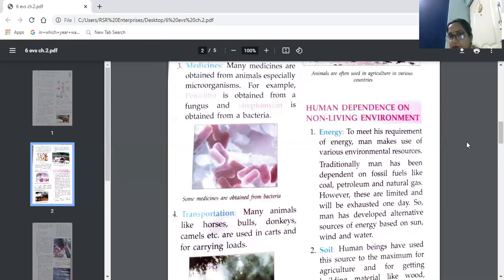For energy purposes, we are dependent on these non-living things like coal, petroleum, sun, wind, water. One is in limited amount and the other is in unlimited amount. Energy we get in the form of electricity and some other forms.